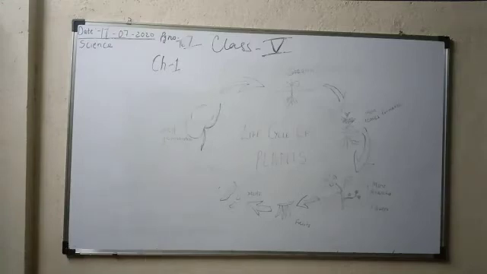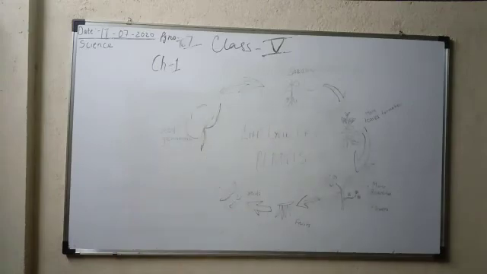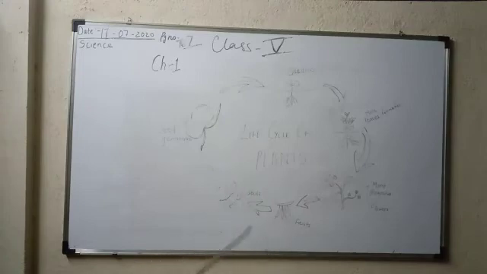These are the steps which one seed goes through, and it requires all these steps to grow into a new plant. So these steps are required in growing a new plant. Up to this point, we come to know that seeds help us in growing a new plant. Now a very new topic will be introduced to you: not only seeds help in growing a new plant, but there are also some parts of the plants which help in growing a new plant.